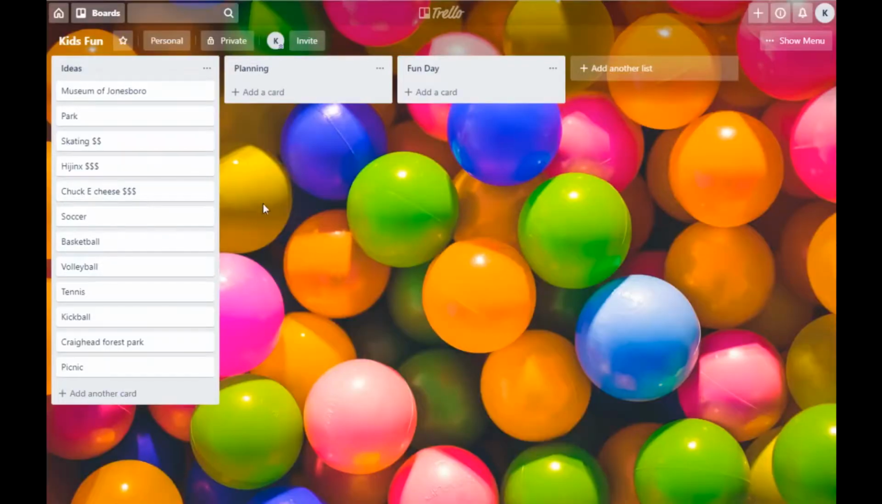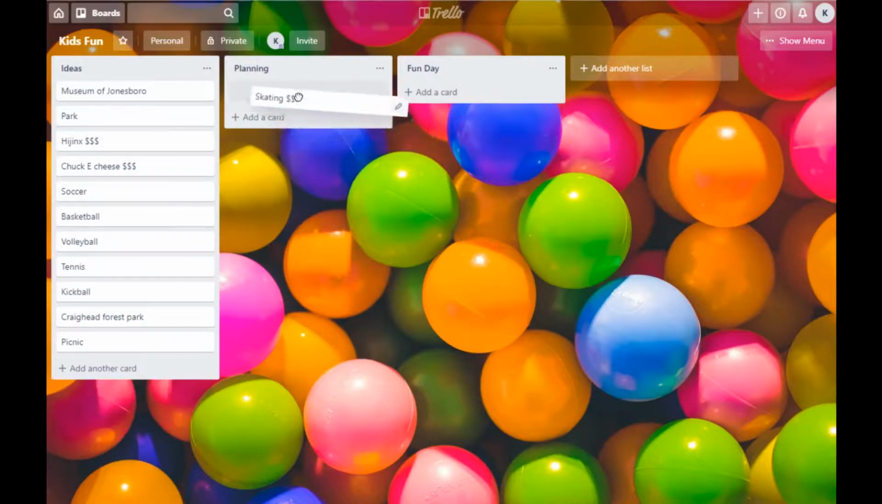As well as I got a kids fun one that I created. It's got all the different options within our town and surrounding area that we could do, whether it's free or costs a little bit of money. And the cool thing about Trello is once you create these cards within the list, here's a list of ideas, here's a list I created of planning to do those things, and then the day that we're going to do it. And so I just created this small board for that.